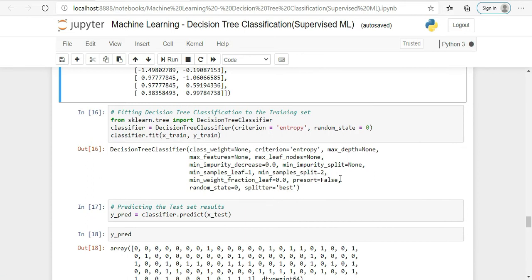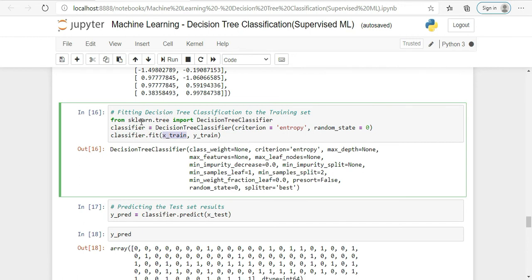Now we will fit our model, or we will fit our data into this model. So again we are using sklearn library. From sklearn we are importing the tree sub library, and then we are importing DecisionTreeClassifier. So DecisionTreeClassifier has these parameters: criterion entropy, and random_state equal to 0.